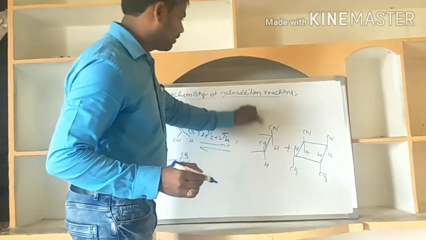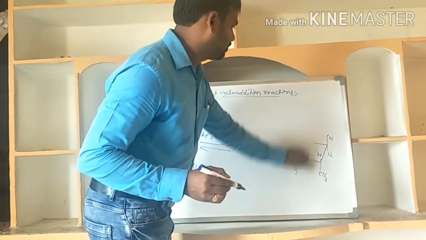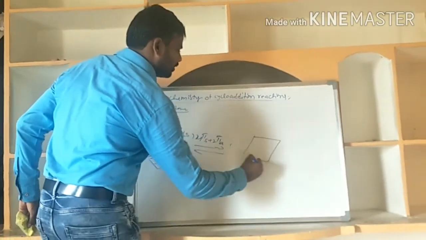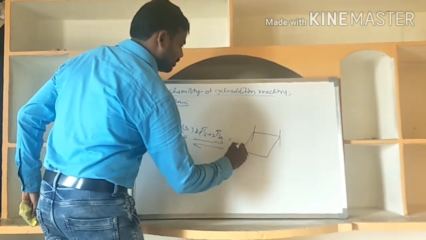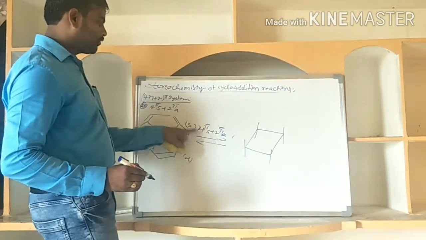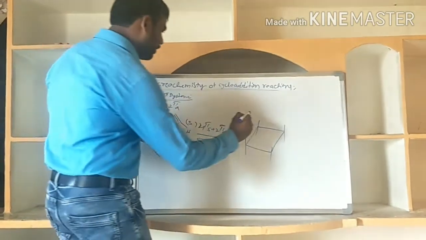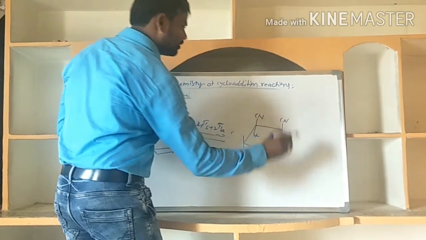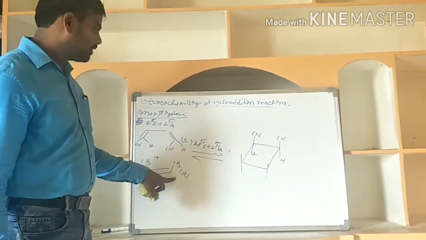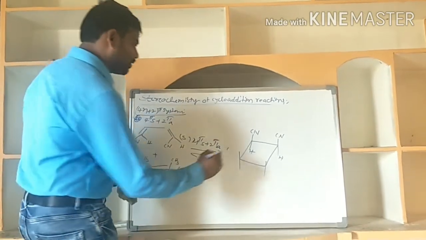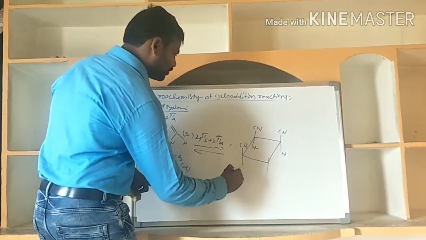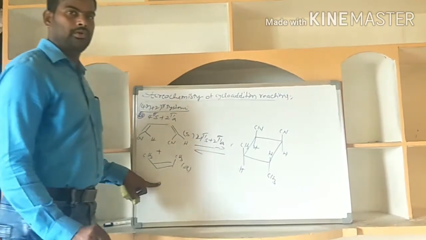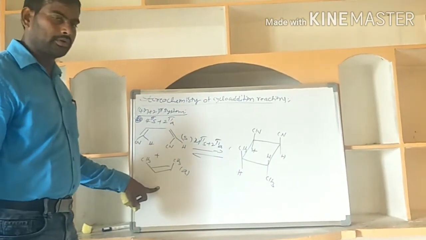Now the product is this cyclobutane. The first partner, the 4pi partner, is a supra partner, so CN and H. Then the second partner is the antara partner. Antara means the geometry will be changed, CH3. This is a single product.